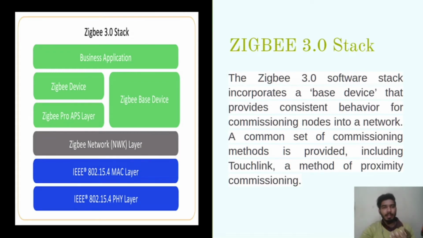Here we have the stack like business application. So if we want to connect Zigbee in a business application, we want a device, we want a base device, we want APS layers. APS layers include the profile level of all the devices, meaning the device must have a wireless network and must transmit radio signals. Then we go through the network layer and send our data, then through the MAC layer and physical layer, and finally the receiver will get the data. The receiver is like a bulb or some security device like that.